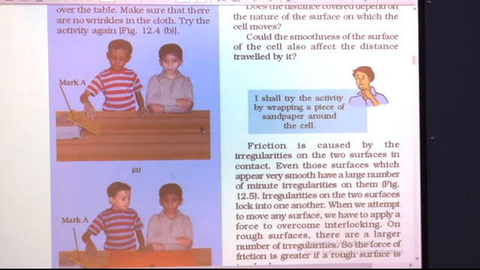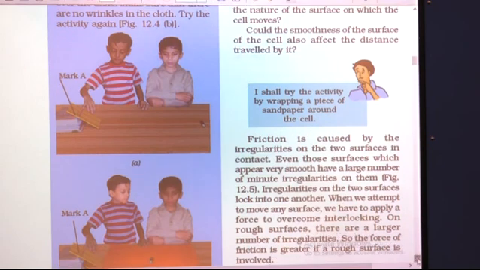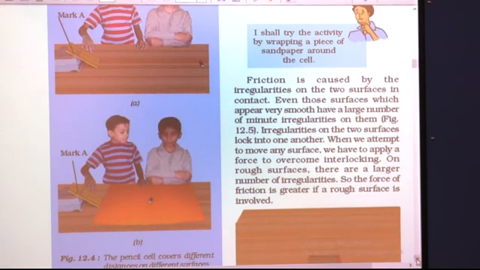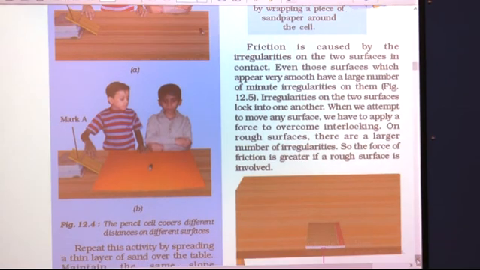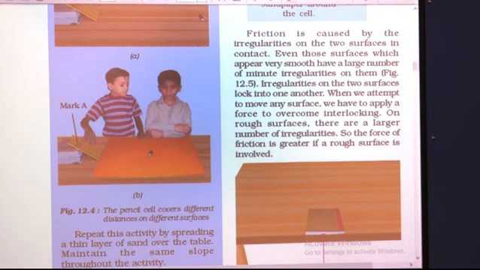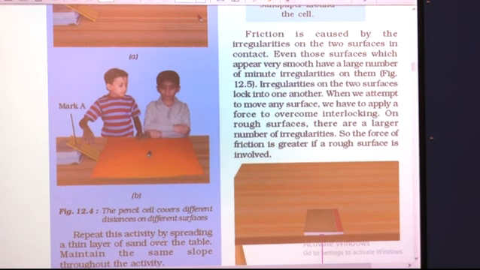In the second case, what you have to do is, on the table you have to just spread a sheet of cloth, but you have to see that there should not be any wrinkles on this piece of cloth. And then again you have to repeat this activity. You have to see till what distance the pencil cell moves.